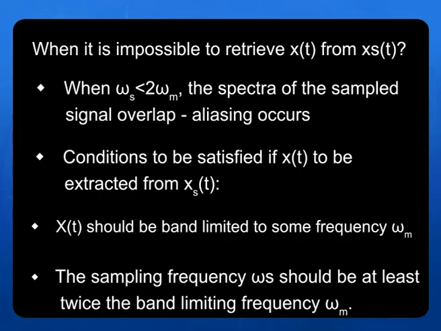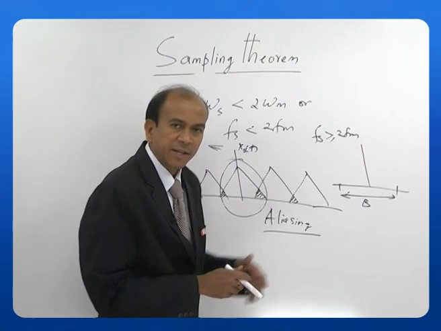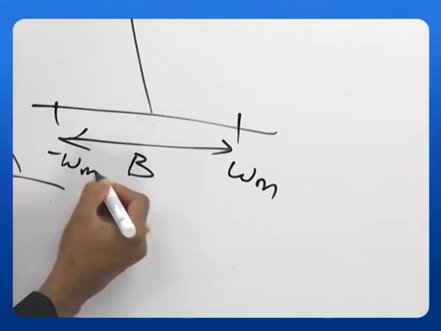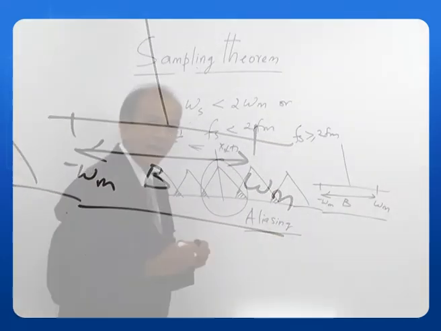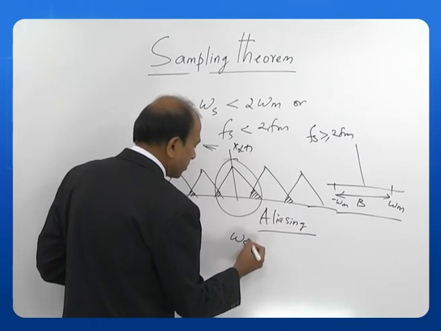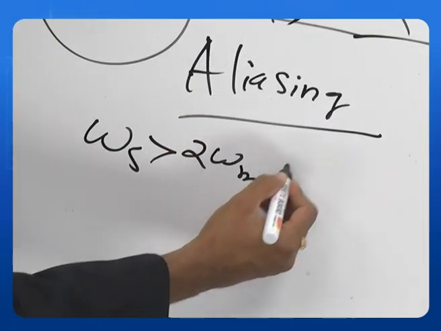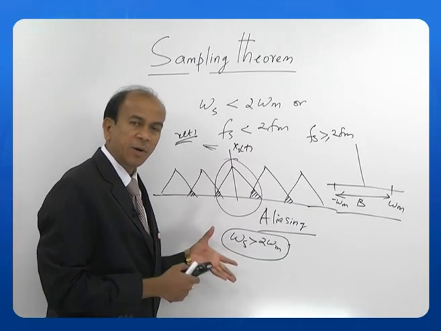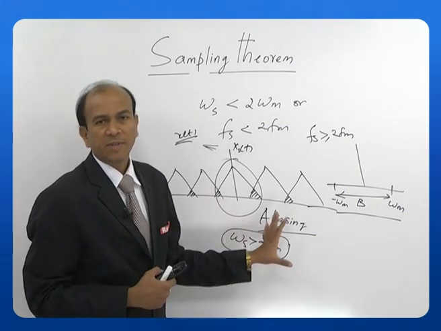Next, the sampling frequency omega s should be at least twice the band limiting frequency omega m. So, this is my band limiting frequency. Let us say this is omega m. Okay, this is minus omega m. This is my band limiting frequency. So, what should be my sampling frequency rate? That should be omega s must be greater than 2 omega m. So, this is the condition under which I can retrieve the original signal from the sampled signal.